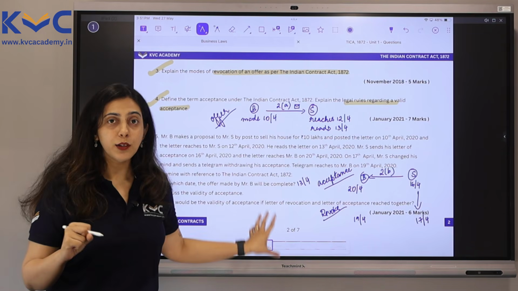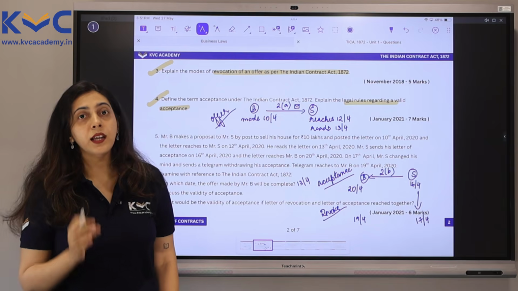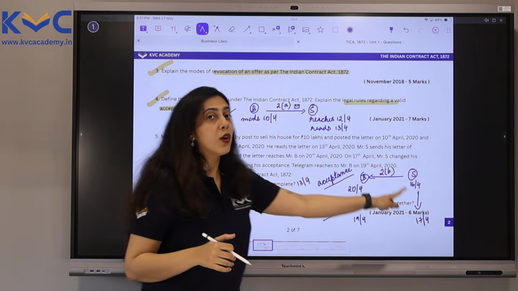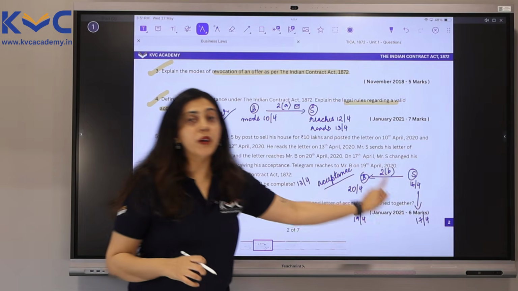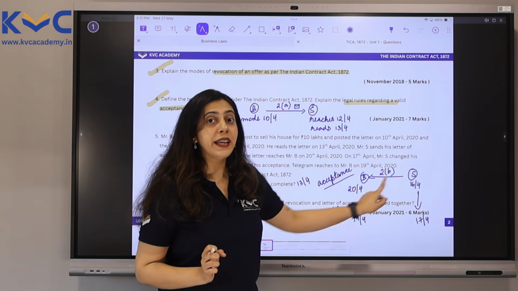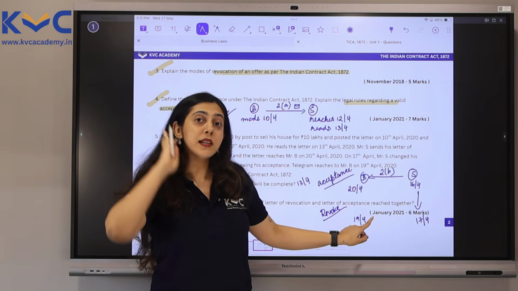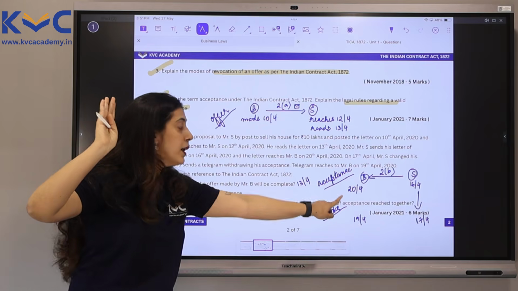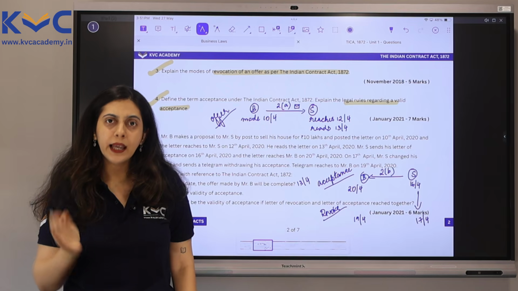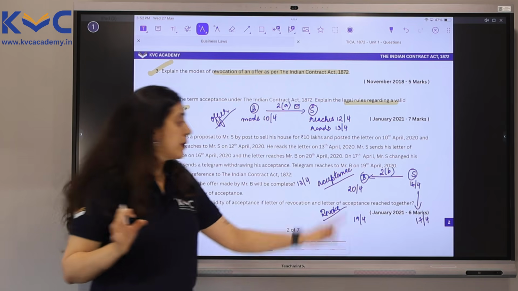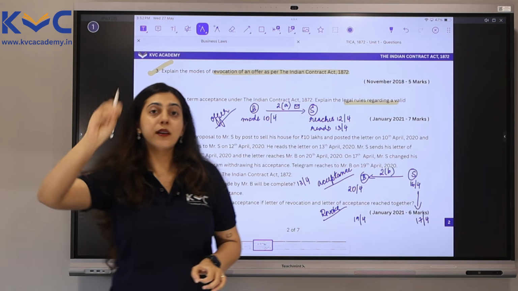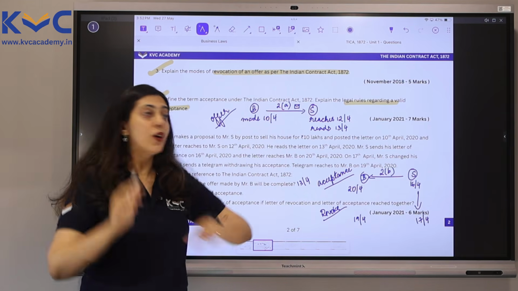So before we see the answer to this, let's revise the rules regarding revocation. According to the rules of revocation, an acceptance can be revoked at any time before it has already reached the offerer. Now in this case, has the acceptance already reached the offerer? No. The acceptance has reached only on the 20th of April. That means Mr. S has the chance to revoke his acceptance way before that. And he has done that. He has revoked the acceptance on the 17th of April itself. Not just that, the telegram which contains the revocation also reached before the acceptance.